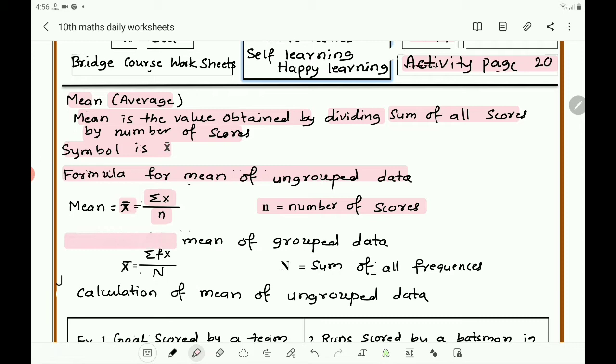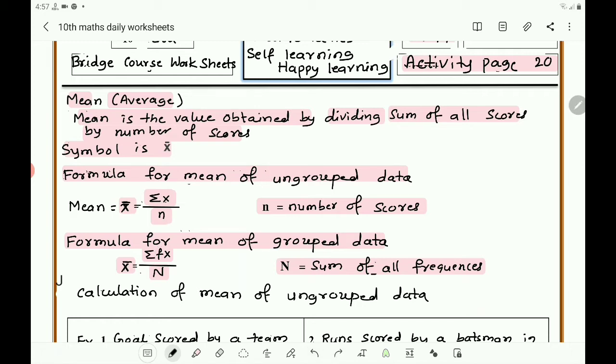Then the formula for mean of grouped data. What is the formula to find the mean of grouped data? That is x bar equals sigma fx by n. N is the sum of all the frequencies. Here you observe f is there. What is that f? F is the frequency of each score.